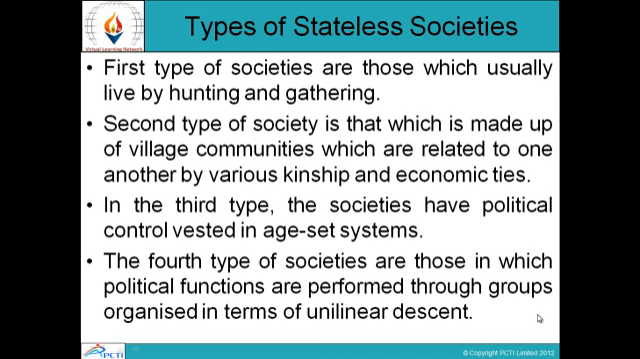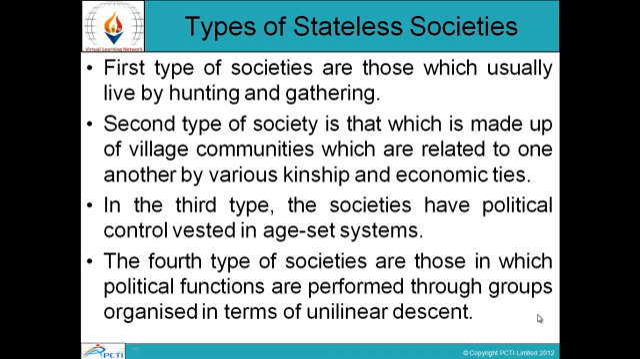Types of stateless societies. The first type of societies are those which usually live by hunting and gathering. The second type of society is that which is made up of village communities which are related to one another by various kinship and economic ties. Those who had blood relations, kinship and economic ties, and were involved in the process of farming, hunting and gathering. In the third type, the societies have political control vested in age set systems. So basically, societies have political control vested in proper traditional age systems.